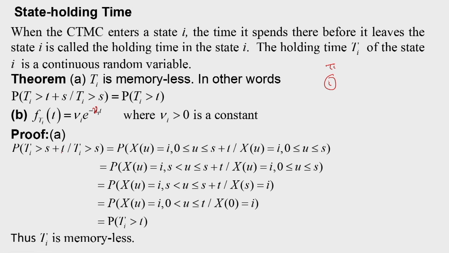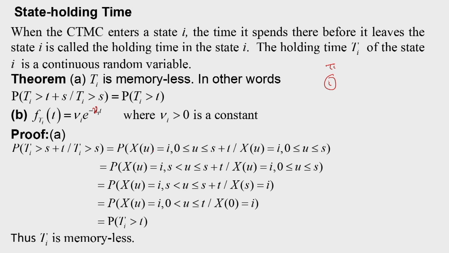First, proof of part A: probability of T_i greater than s plus t, given that T_i greater than s. What does it mean? It is the probability that X(u) is equal to i during the interval 0 to s plus t, because there is no change in state, given that X(u) is equal to i during the time 0 to s, that is, given that there is no change in state during time 0 to s.